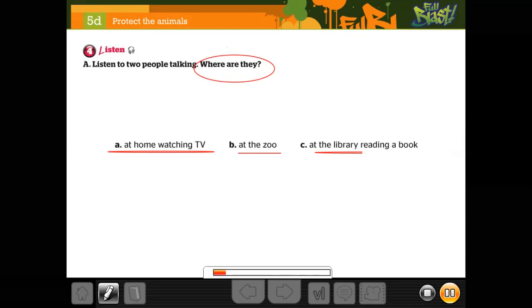Would you look at that? Yes, tigers are beautiful. You know, I watched a documentary about them. Did you know that there are only about 4,000 of these animals in the wild at the moment? Yes, I know. Actually, many tiger species have become extinct in the last 100 years. That's terrible.